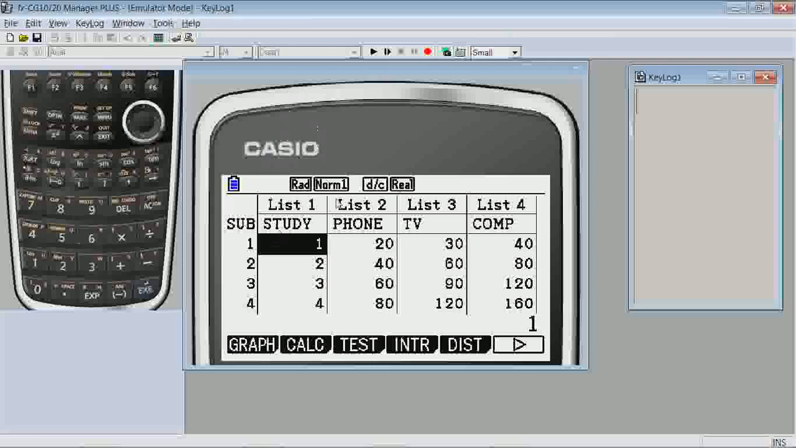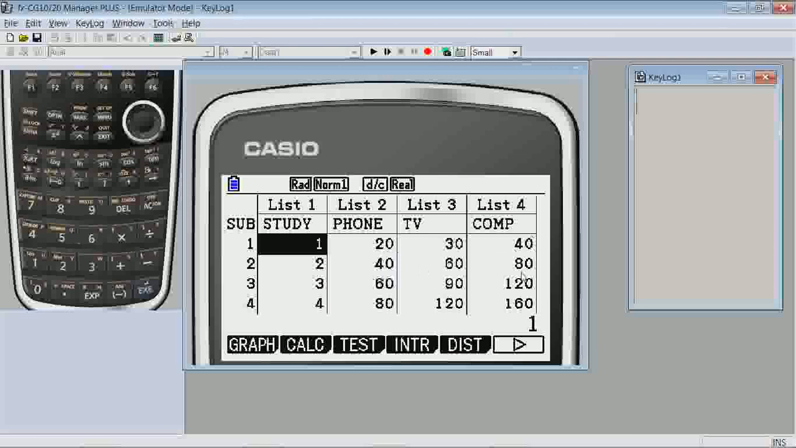For our purposes here, we want to notice that for every increase in 1 hour in study time, there is a corresponding change of 20 minutes, 30 minutes, and 40 minutes in phone, television, and computer time, respectively.